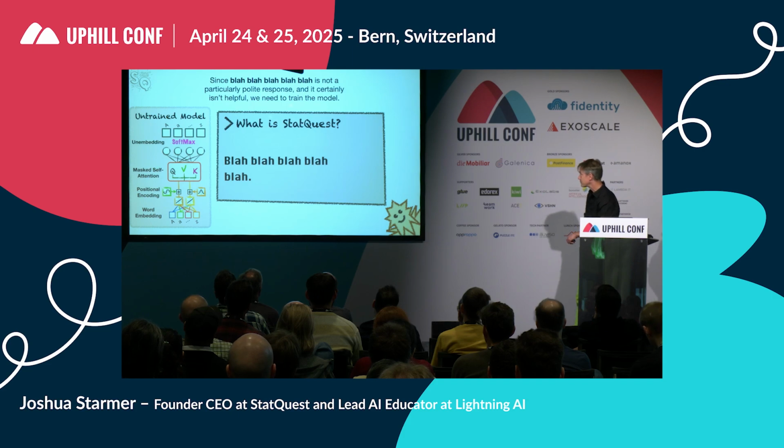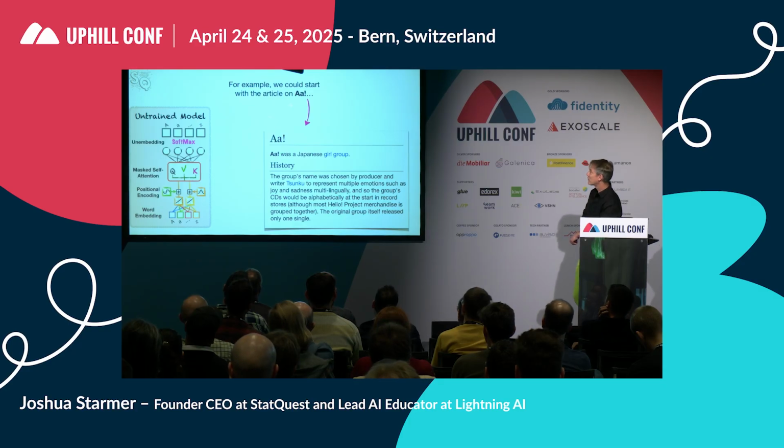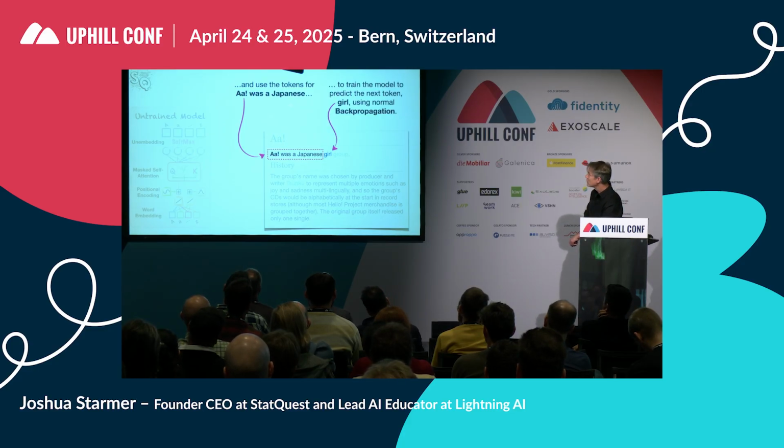we need to train this model. The first step in training a large language model is to train it to predict the next token in a really large body of text, like the entire Wikipedia. For example, we could start with the article about "Ah" and use the tokens for the phrase "Ah was a Japanese" to train the model to predict the next token, girl, using normal backpropagation.